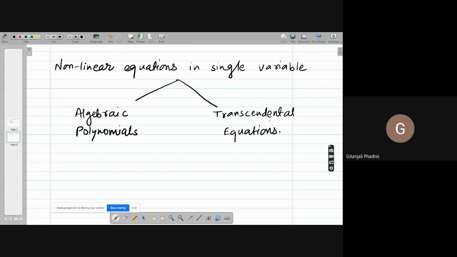So what are algebraic polynomials? A polynomial in x, as I am saying, is in a single variable.